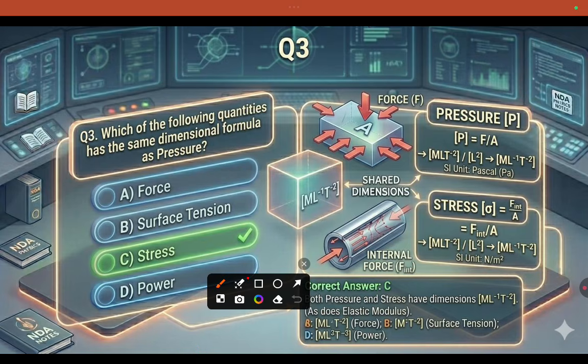Coming to the next one, which of the following quantities has the same dimension formula as pressure? See, pressure is just like stress. Pressure P equal to F by A, where F is M L T minus 2, area is L square. After placing the values, M L minus 1 T minus 2, the SI unit of pressure is Pascal.